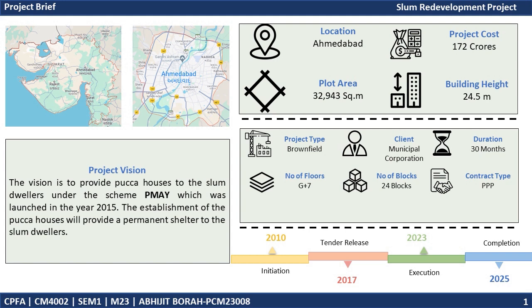The client of the project is the Municipal Corporation of the specific city. The construction of the project will be completed within 13 months. The total number of blocks is 24. The type of contract considered is a PPP contract.